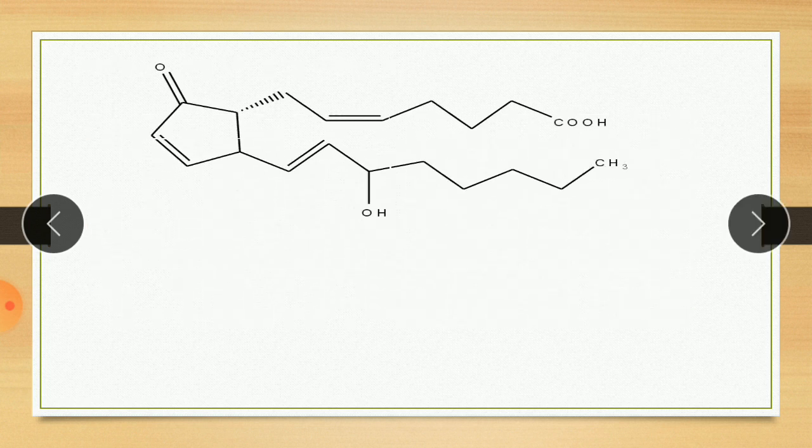For example, if you see the structure, here the cyclopentane is A type. So it is an A type cyclopentane ring, and here the side chain contains 2 double bonds. Therefore this structure is prostaglandin A2.